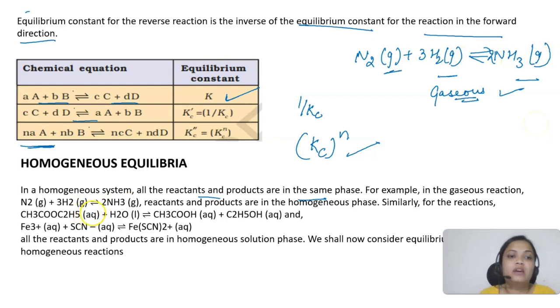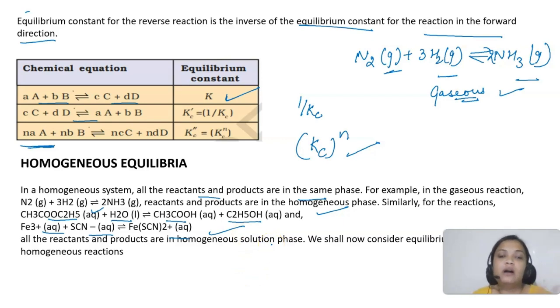Like here you can see, we have ester plus water giving acetic acid and ethanol, okay. So what is happening in this case? All of them are in the liquid state, and similarly here also all of them are in the aqueous or liquid state. So they are in a homogeneous solution phase.